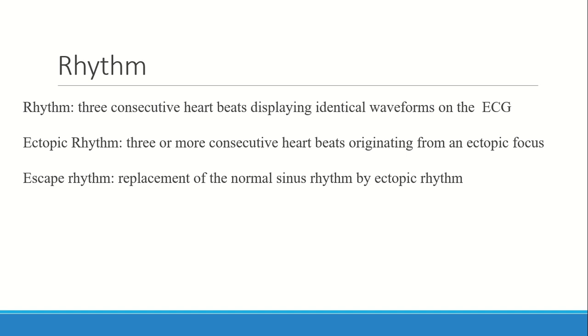So if these 3 or more consecutive heartbeats are originating from an ectopic focus, not from the SA node, then we say it's an ectopic rhythm. In such a case, the pacemaker will be replaced by that ectopic focus. Then we call that rhythm an escape rhythm because it is escaping from the SA node. So that's why we say escape rhythm.